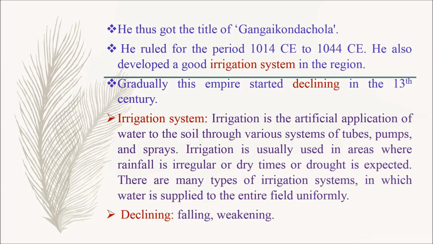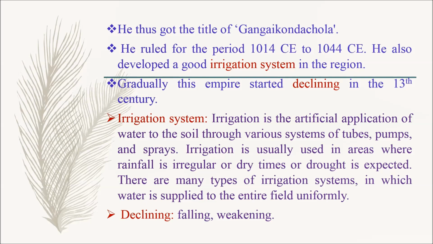He ruled for the period 1014 CE to 1044 CE. He also developed a good irrigation system in the region. So what is meant by irrigation system? Irrigation is the artificial application of water to the soil through various systems of tubes, pumps and sprays.